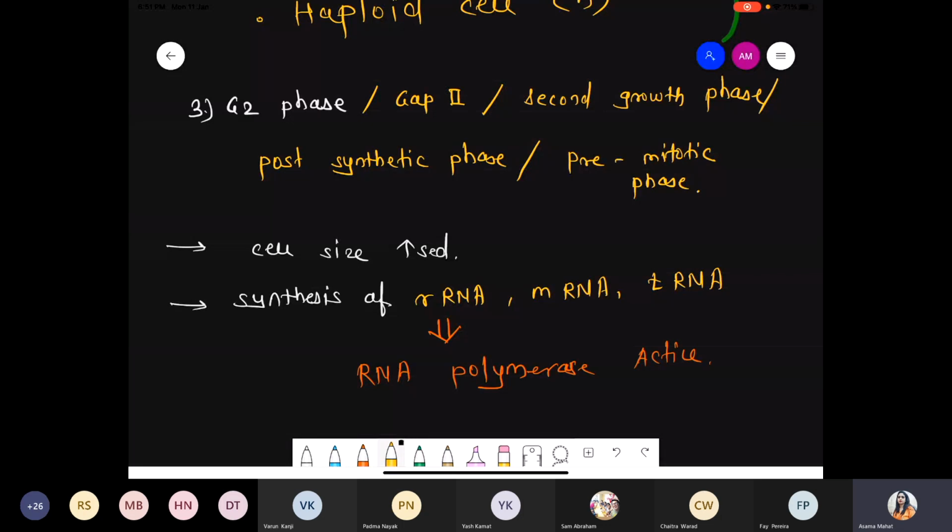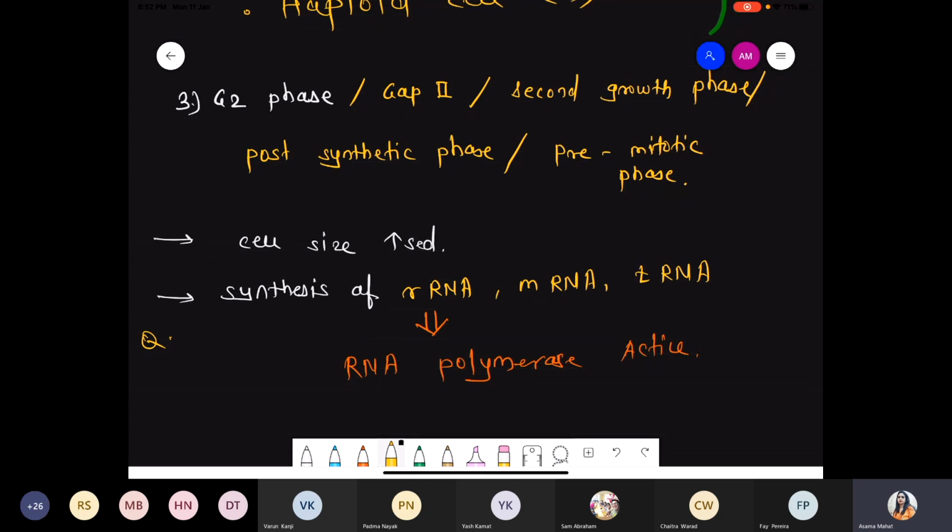So remember one point, RNA polymerase enzyme is active during G1 phase as well as the G2 phase, because during both phases RNA gets synthesized. RNA synthesis does not happen in S phase. RNA gets synthesized in gap 1 and gap 2 phase. During the S phase only DNA gets doubled, not RNA. Clear?